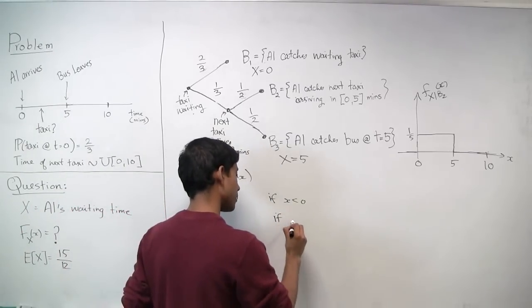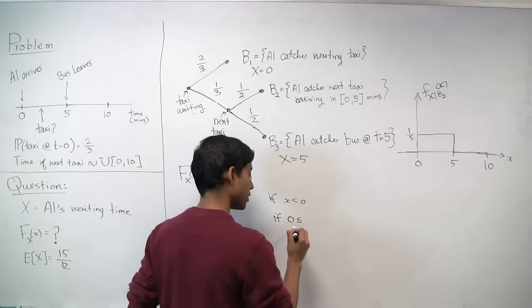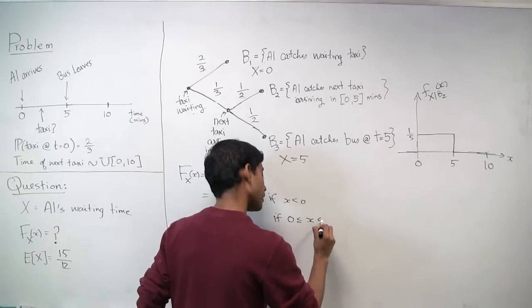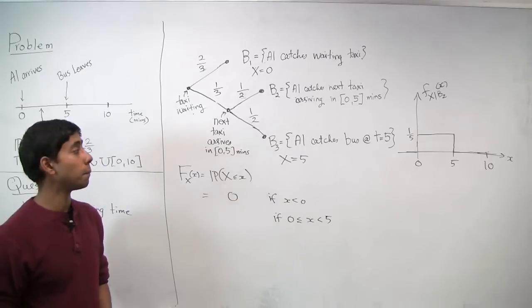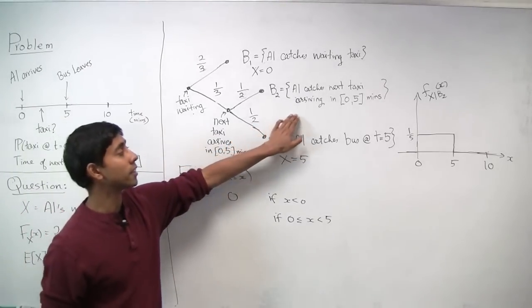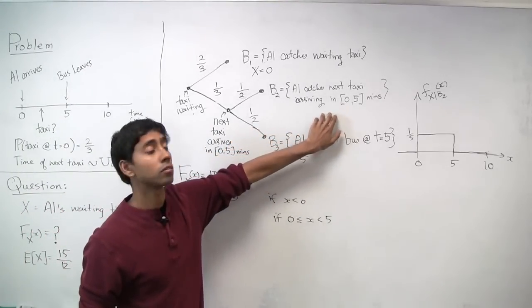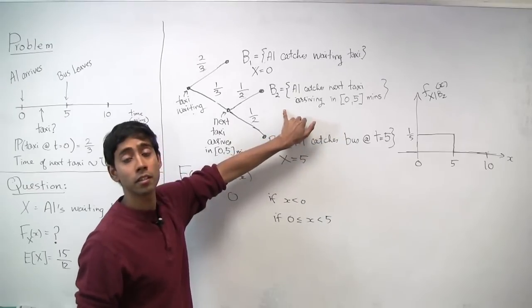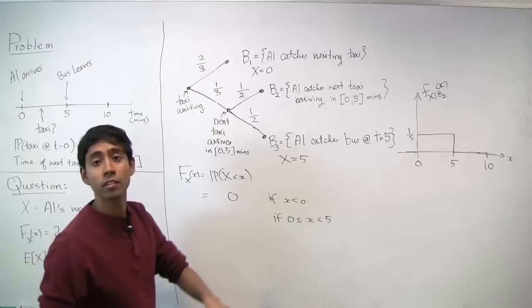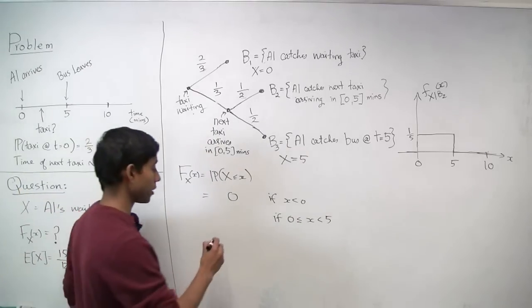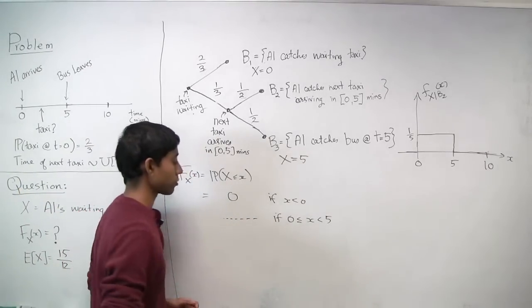Now, what if x is between, including 0, but strictly less than 5? In that case, either x can fall between 0 and 5, according to the case of B2, or x can be exactly equal to 0. It's not clear. So let's do that later. Okay, let's fill that in later.